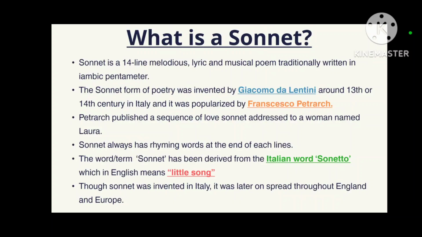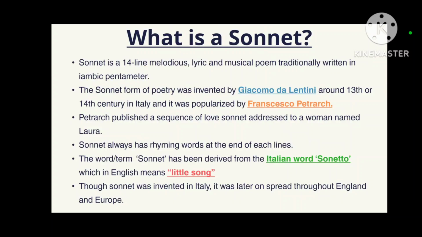Next point: a sonnet always has rhyming words at the end of each line. We earlier discussed that a poem has rhyming words and a rhythmical, musical tone. Rhyming words can be in the beginning part, in the middle of the sentence, or at the end of the lines. In a sonnet, it is mostly seen that the rhyming words are at the end of each line, not in the beginning or the middle. So you have to remember this.